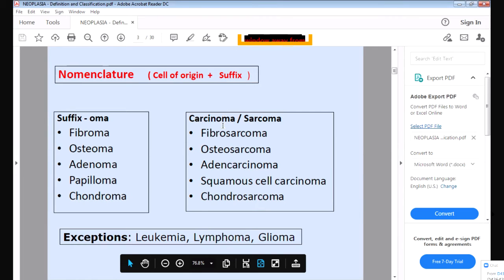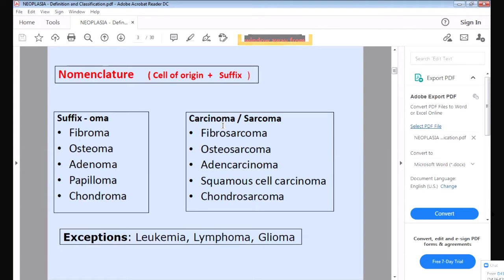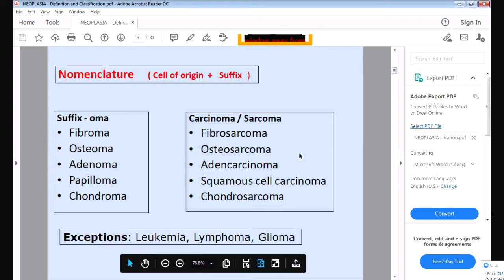Malignant tumors are more dangerous. They grow very fast, spread very fast to other organs, and are very invasive. Malignant tumors always end with carcinoma or sarcoma, like fibrosarcoma, osteosarcoma, adenocarcinoma, squamous cell carcinoma, chondrosarcoma. When the tumor name ends with carcinoma or sarcoma, it is malignant, and when it ends with OMA, it is benign. Exceptions are of malignant tumor, leukemia. What is leukemia? Can anyone tell me what is leukemia?